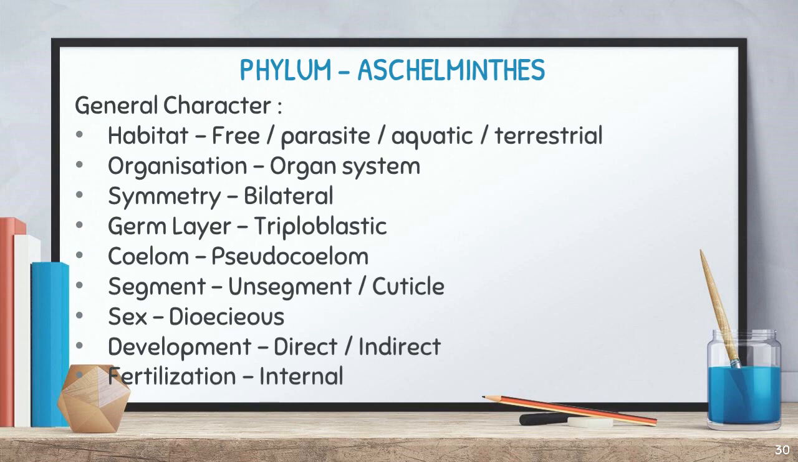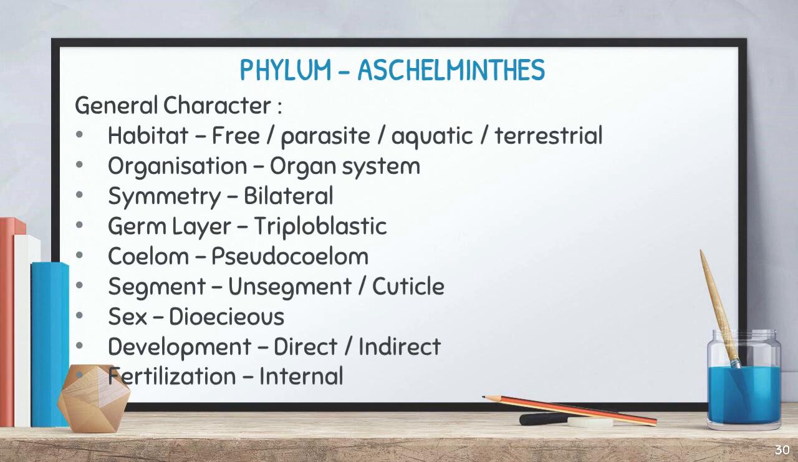Phylum Aschelminthes. Then organization is organ system level of organization. Then symmetry is bilateral symmetry, germ layer is triploblastic, and coelom is pseudocoelom. Coelom is there, but it is not a real coelom, that's why it is known as pseudocoelom. And the body is unsegmented, there is no segmentation, and in some cases there is an invisible segmentation inside the body. The whole body is covered by a layer called cuticle.